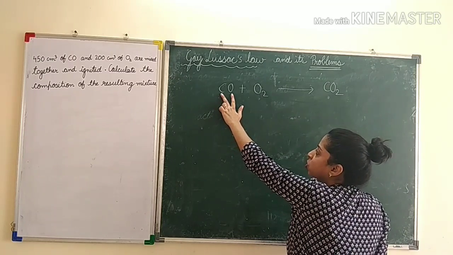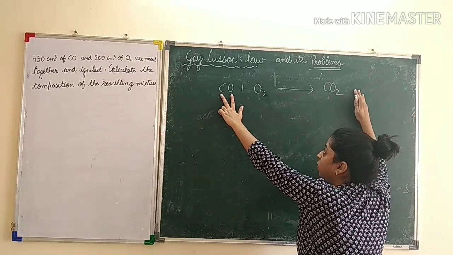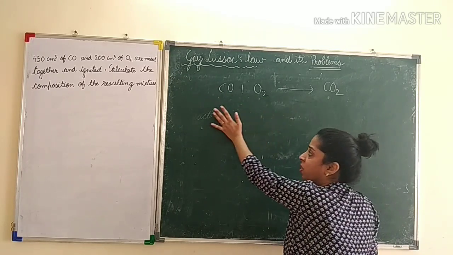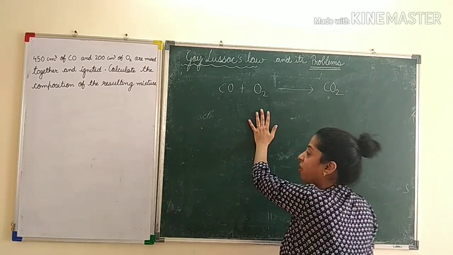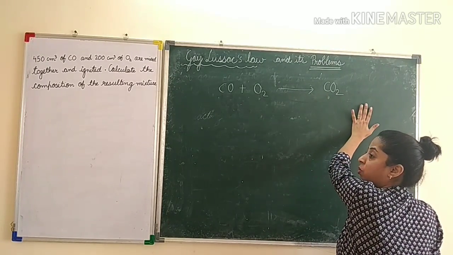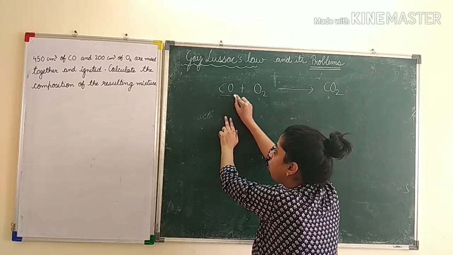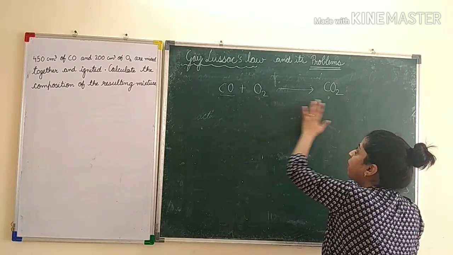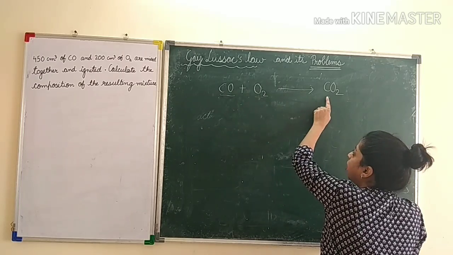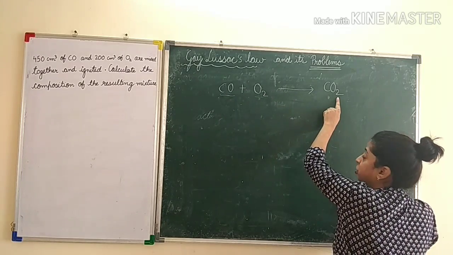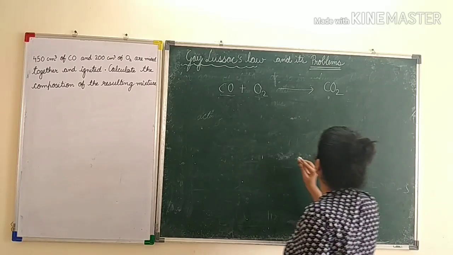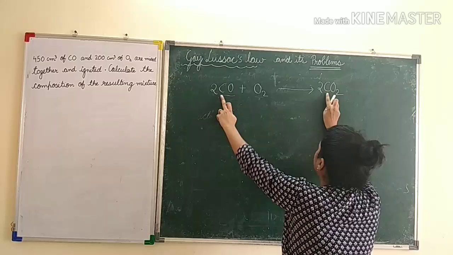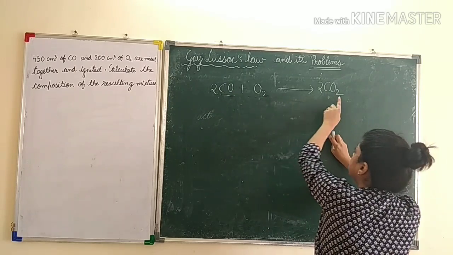Now since there is no hydrogen, it is not a hydrocarbon, water will not be formed. Otherwise, whenever a hydrocarbon reacts with oxygen or whenever a hydrocarbon is ignited in presence of air, always you will form two products, CO2 and water. But here since it was CO and it is ignited in presence of oxygen, it will form CO2. Now you balance it. One carbon, 3 oxygen here, and there are 2 oxygens here. So you will balance it by writing 2 here. So now carbon becomes 2, so you write 2 here. There are 4 oxygens here, 4 oxygens here.